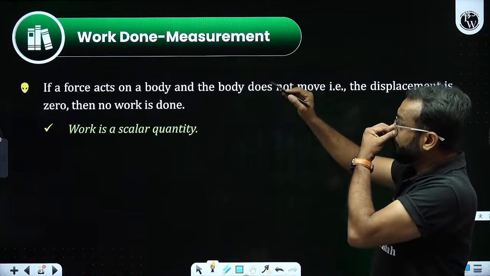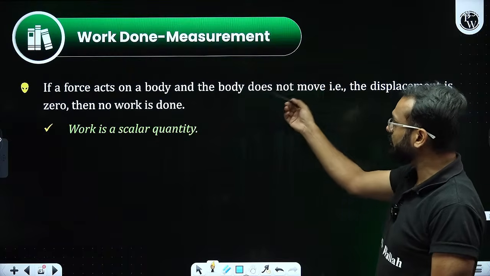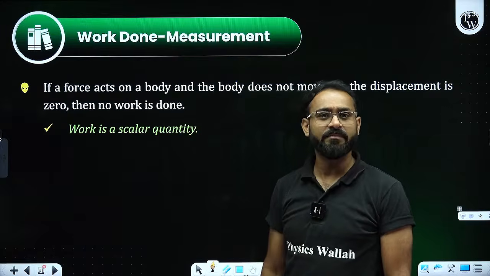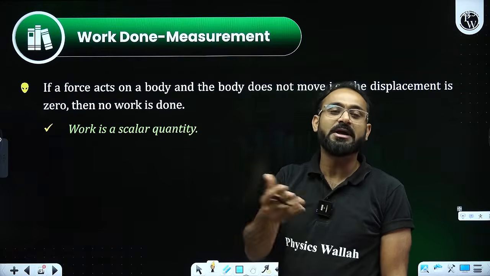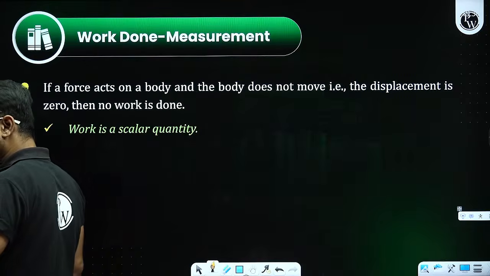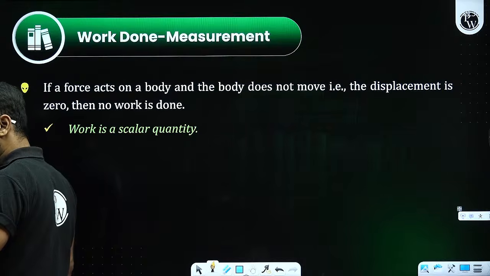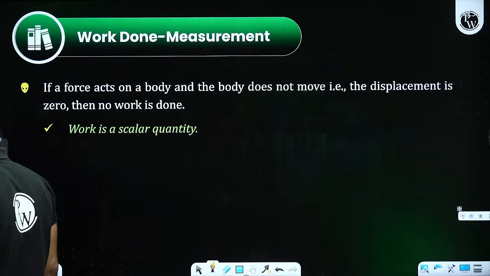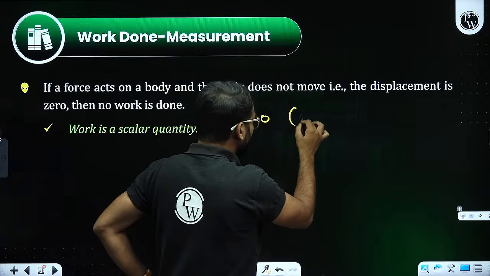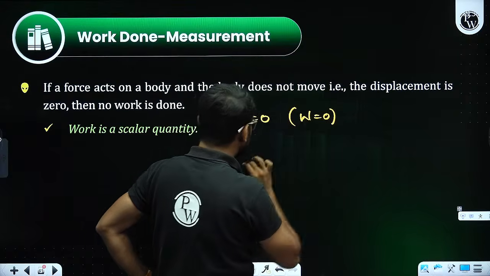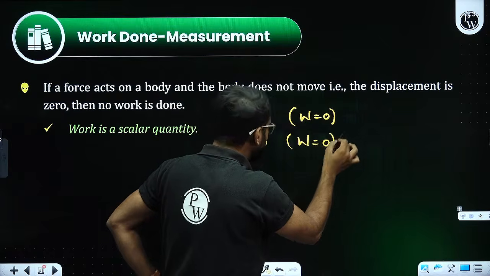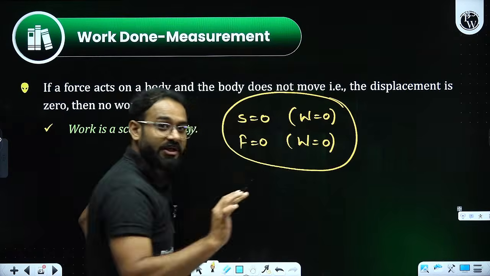Now the thing is, work done measurement. If a force acts on a body, the body does not move, the displacement is zero, then no work is done. If there is no displacement, then work done will also be zero. My point is quite simple: if displacement is zero, work done is zero. If force is zero, then definitely there will not be any work done. So these are the two scenarios that we need to take care of.